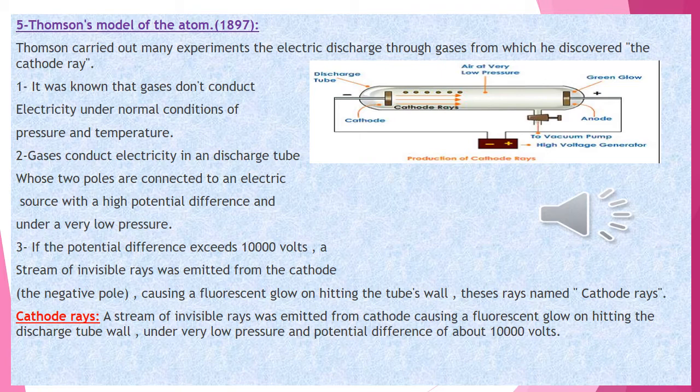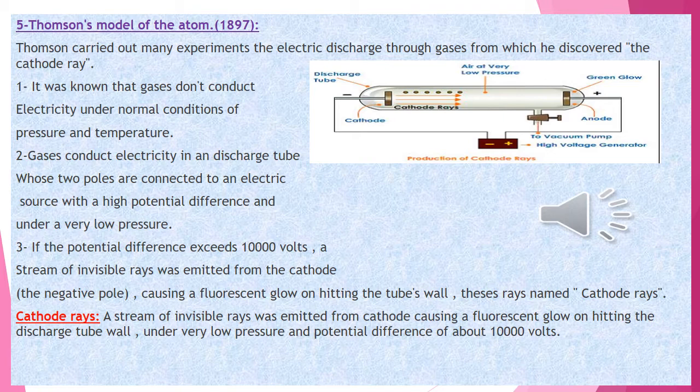Number 1, we must put a tube containing hydrogen gas, for example, and we put an external battery with high voltage or high potential difference, like 10,000 volts.